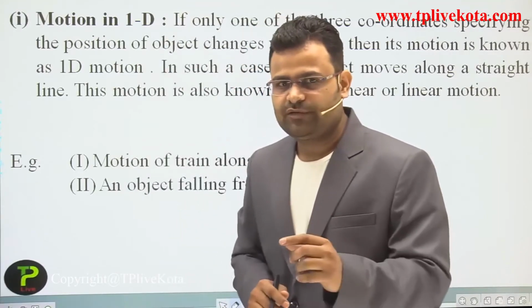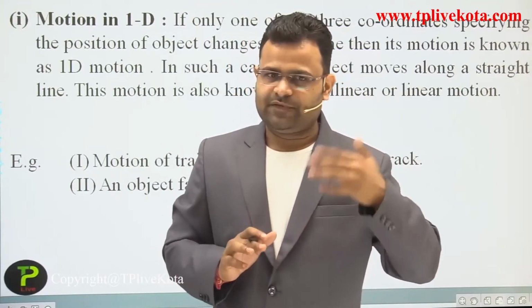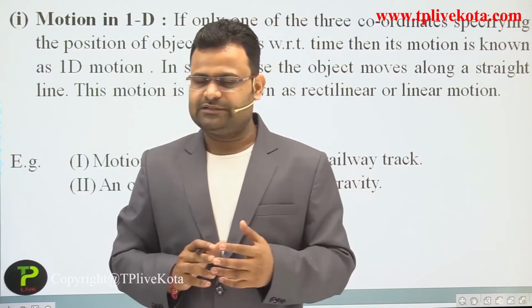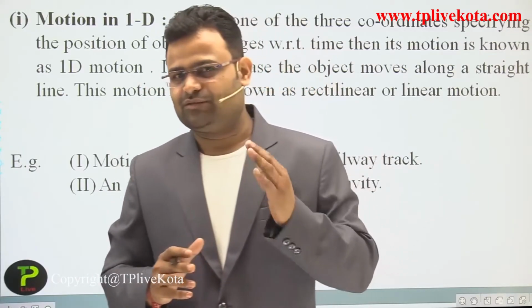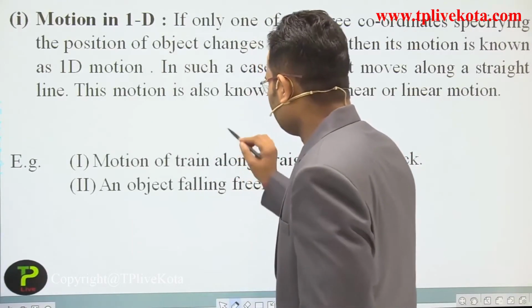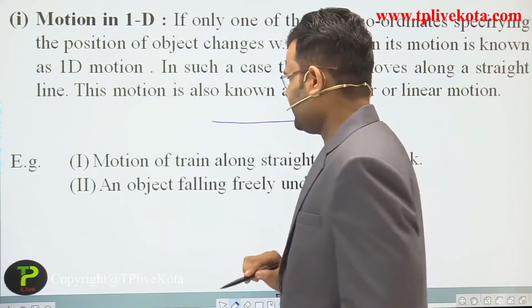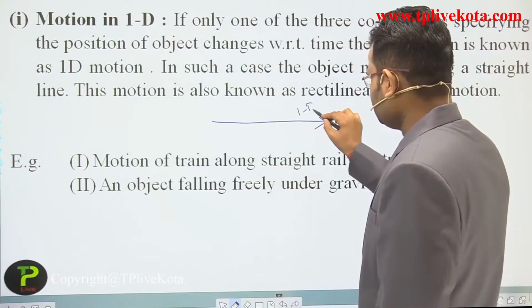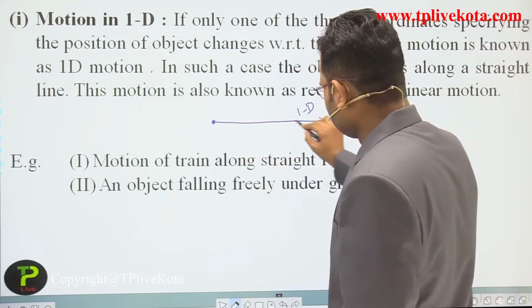Dear students, you have 3 dimensions. Yes, correct, x, y and z. Further we will use i cap, j cap and k cap, but at present we say x, y and z. Now suppose you move continuously in the x direction. Yes, that is one dimension, because you are moving in one dimension.